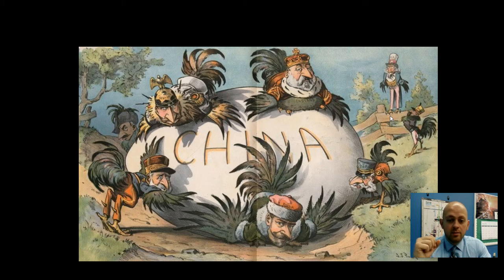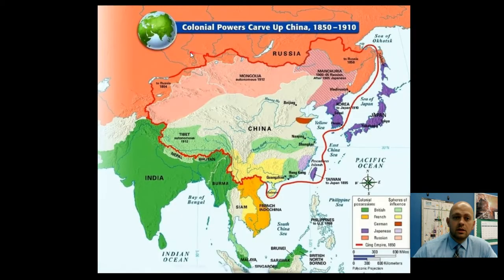Okay, so in a more concrete way, what did that actually look like? Up here, this is titled Colonial Powers Carve Up China, 1850 to 1910. So we're in that time zone. The red line was supposedly what the country of China was, what they controlled. But you see that a lot of these areas are shaded in light colors, like pink, green, yellow, etc. So those are spheres of influence.